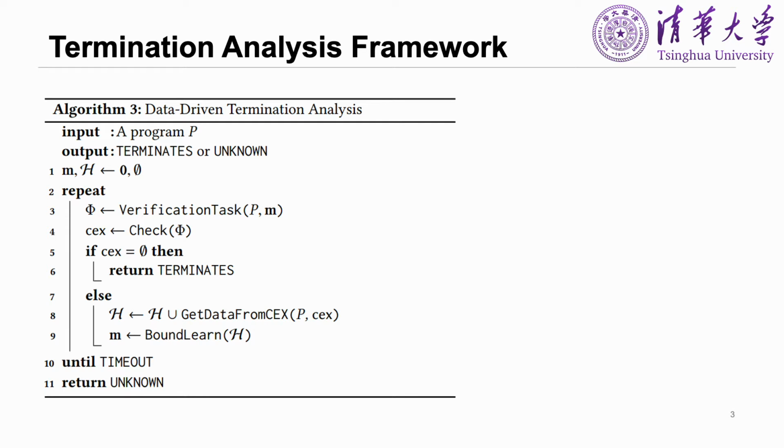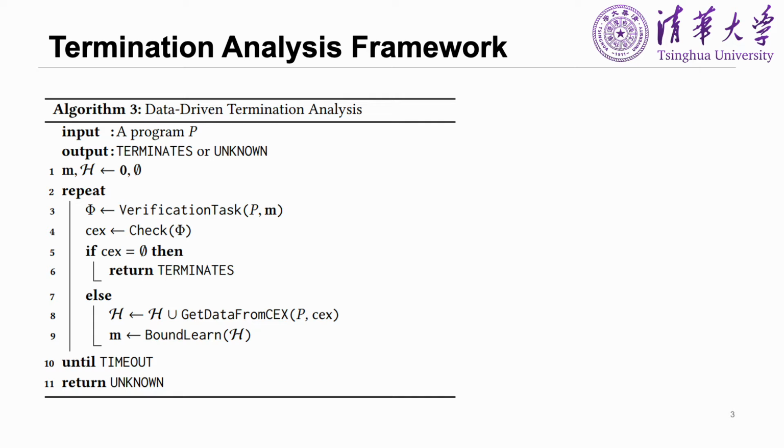This is the main framework of our loop bound learning and refinement for termination analysis. Initially, the default loop bound m equals 0, and the data set for bound learning H is empty. In the analysis, we generate a verification task for the current loop bound m and check whether it is valid.